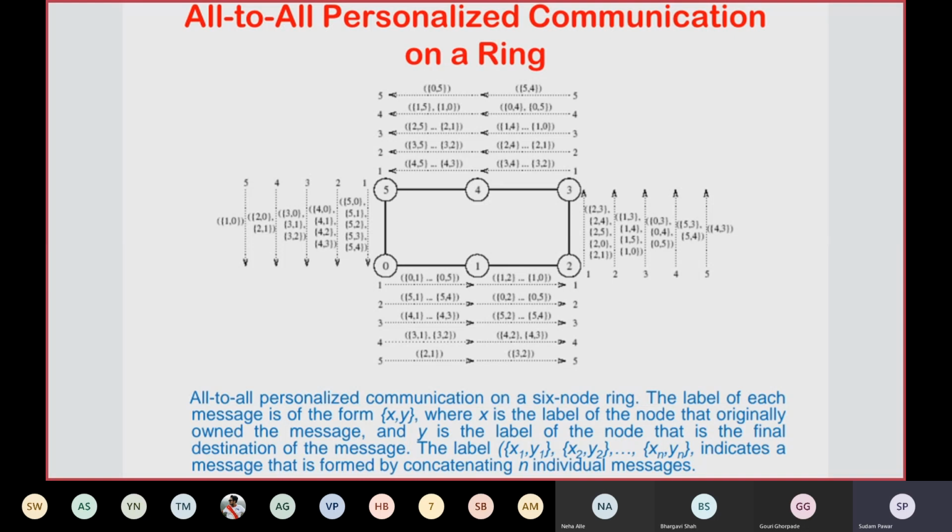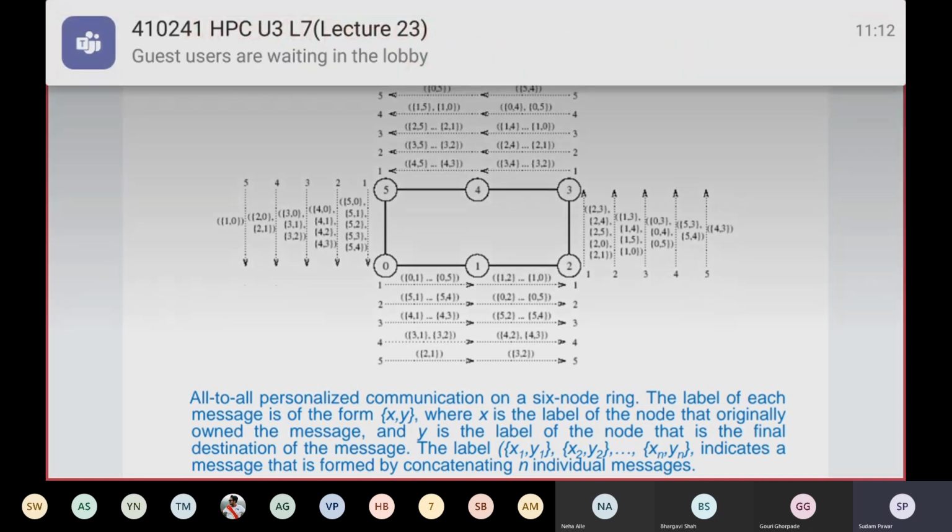If you see there, 2 will also have the messages like 23, 24, 25, 20, 21, likewise. Similarly, 4 will have the messages like 45, then 40, 41, 42, 43, likewise if you see that. So first, from this pair 40, 4 is the source